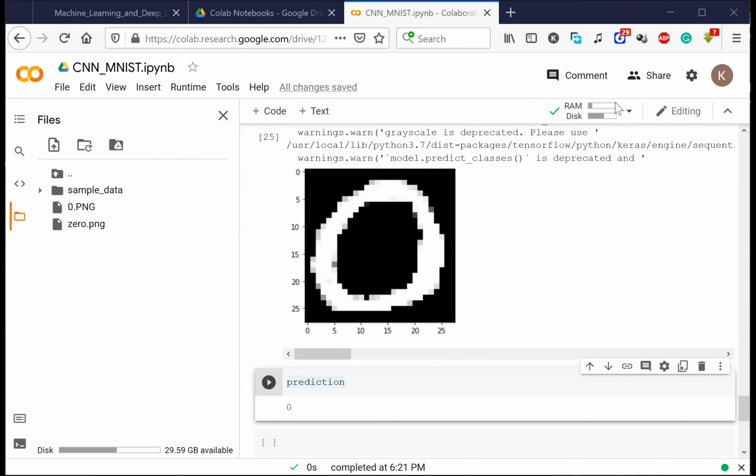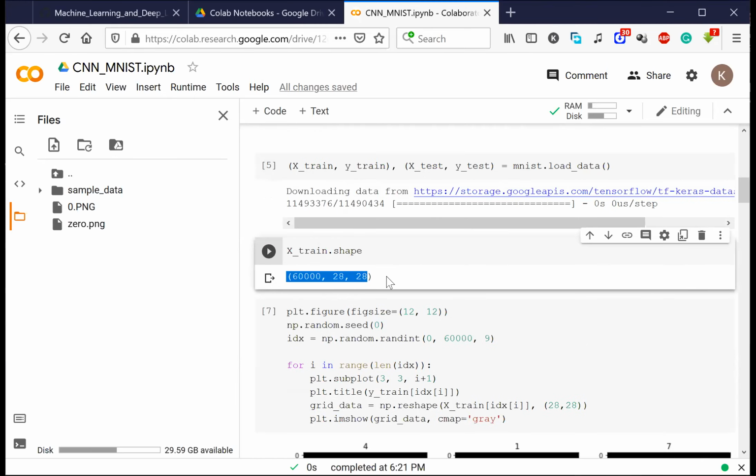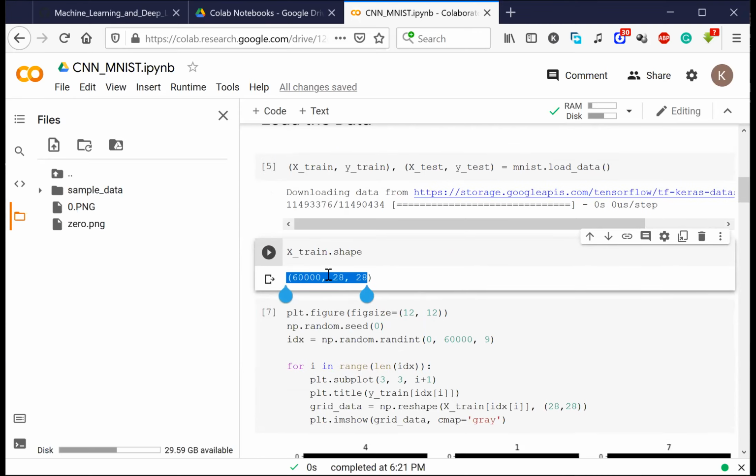Which one, Shweta, for the data that I showed earlier? Let me show you how much data it was. Can you tell me, just by reading this X-train shape, what is 60,000, what is 28, and what is 28? Think of it. Yes, correct, Alpha.